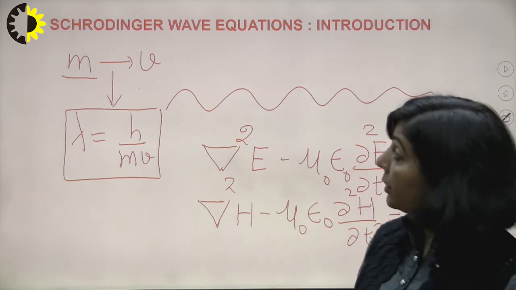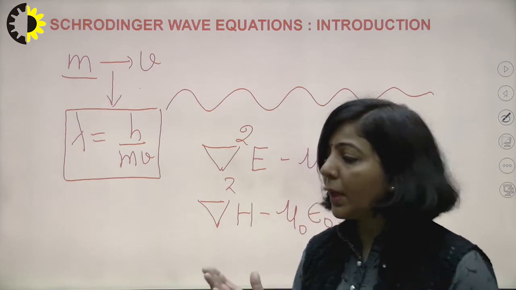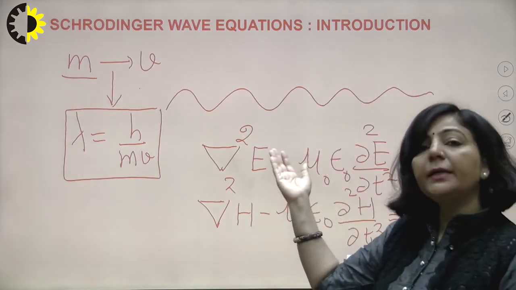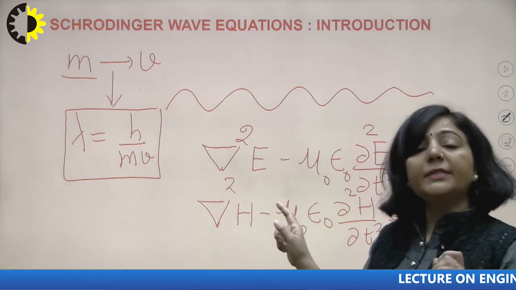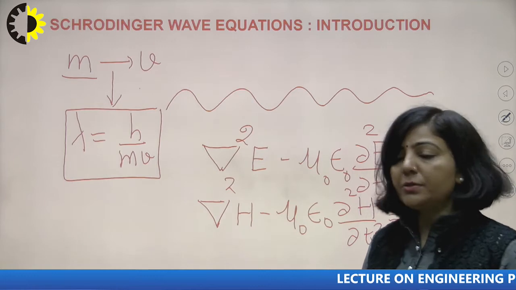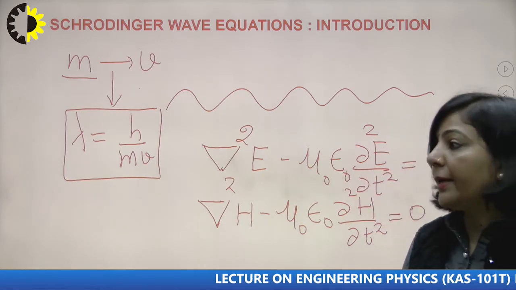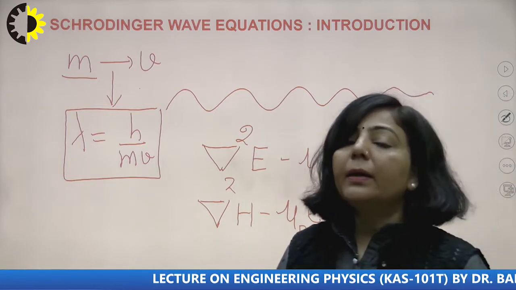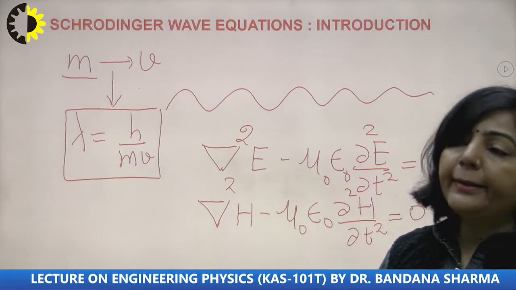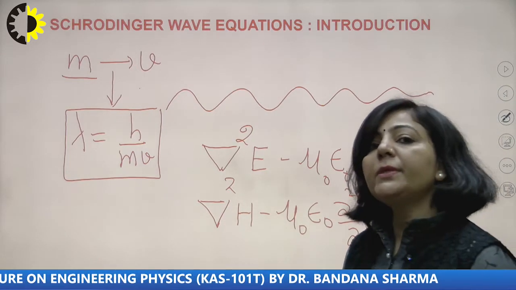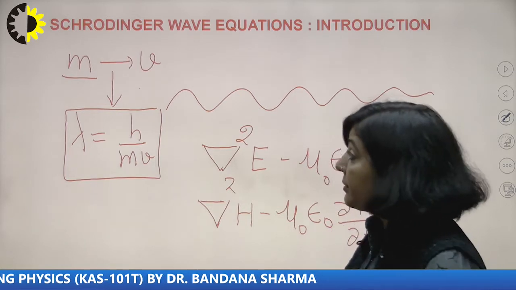So Schrodinger, in 1926, proposed that if we can represent electromagnetic radiation with such second order partial differential equations in terms of E and H, then on similar lines, if we want to describe the wave nature associated with a moving microscopic particle, that will be a similar type of second order partial differential equation. I am repeating what I have said.